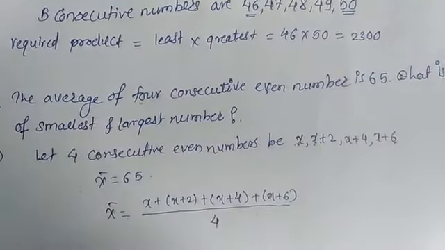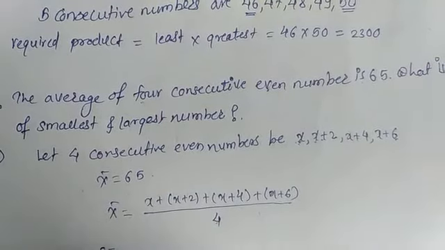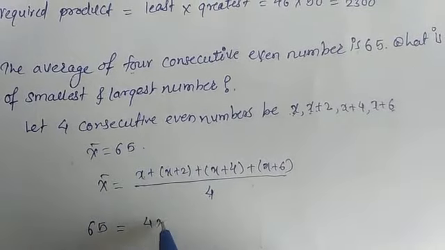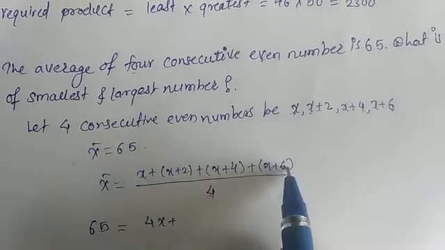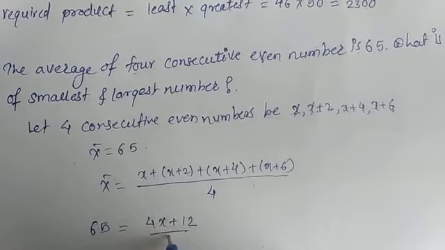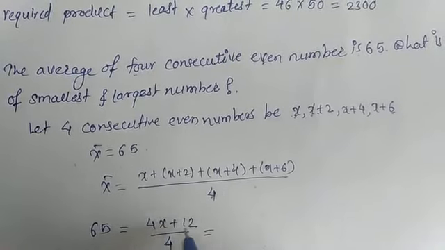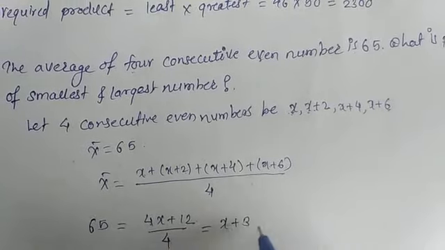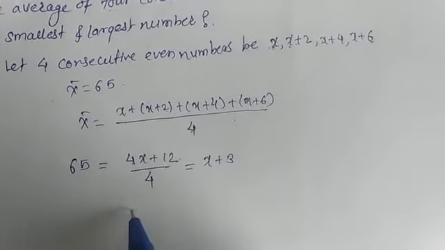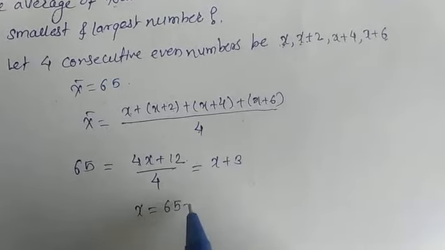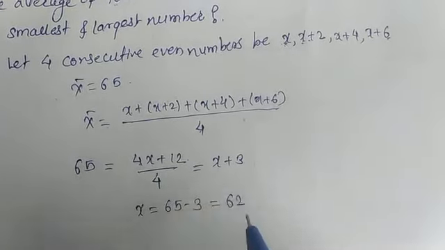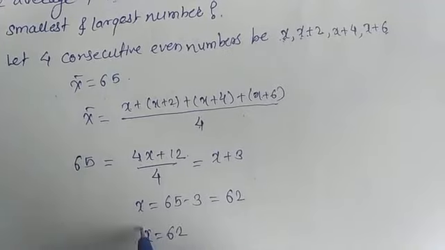So x bar, 65, is equal to 4x plus 12 divided by 4, which, dividing both terms, gives x plus 3. So x plus 3 is equal to 65, which means x is equal to 65 minus 3, which is 62. So x is equal to 62.